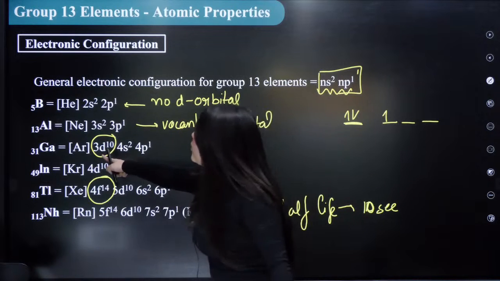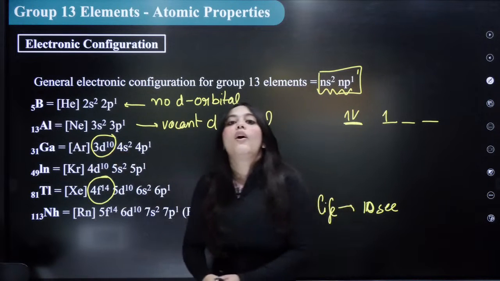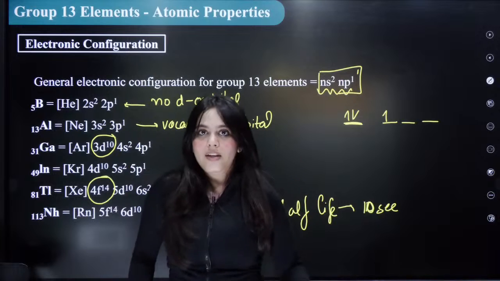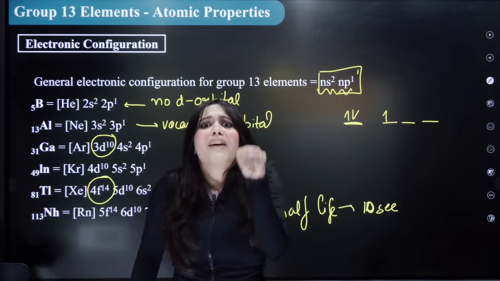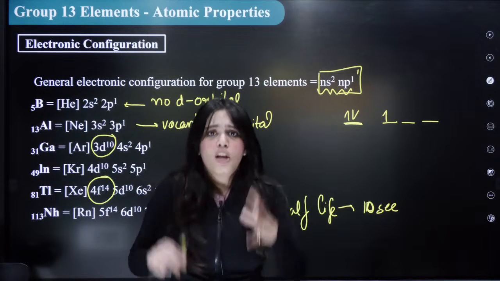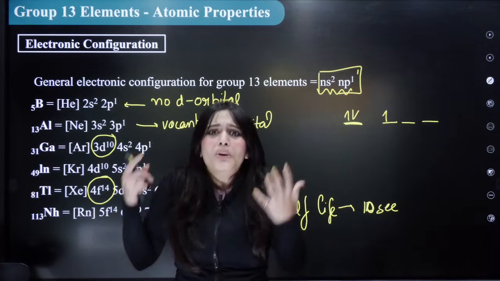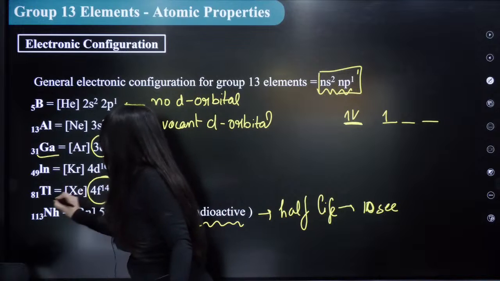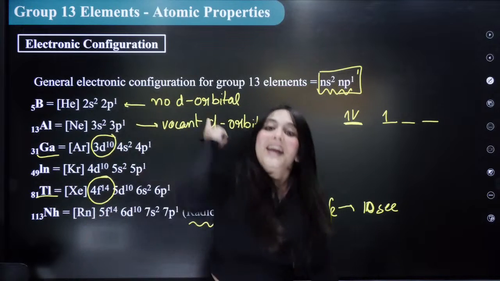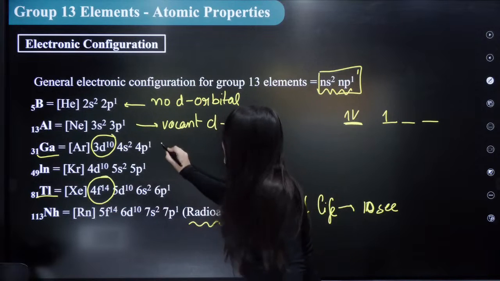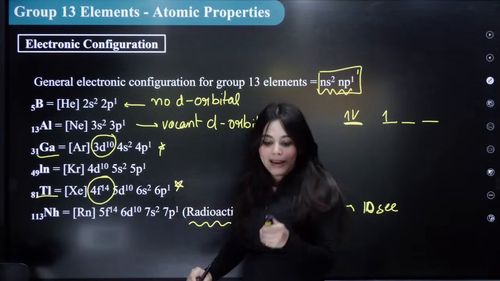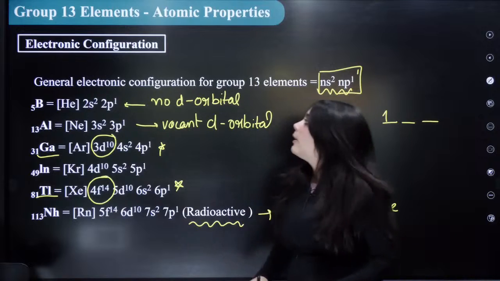But this introduction of d and f is called the inner electronic configuration. And due to the introduction of these two orbitals, which are very, very poor shielders, many of the properties you will see changing for gallium and thallium. I'm again and again mentioning, please keep them in mind. Now we're going to talk about properties.